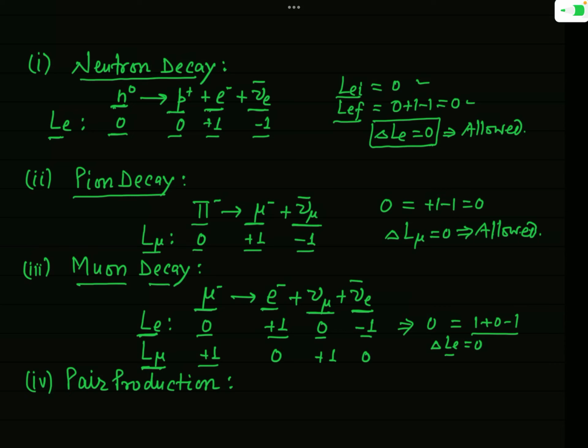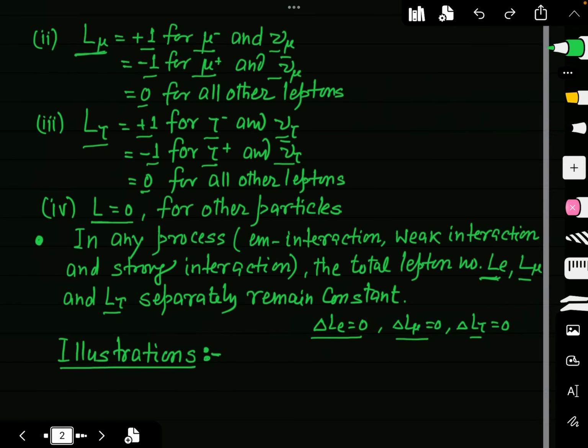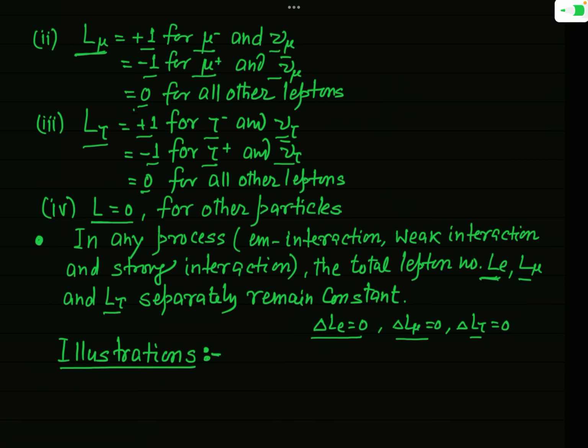But electron, although a lepton, is not a mu meson, and if you write the value of L mu for any lepton other than the mu meson, that will be 0. You have just seen it. I am turning the page, and you can see I have mentioned here that L mu is equal to 0 for all other leptons.